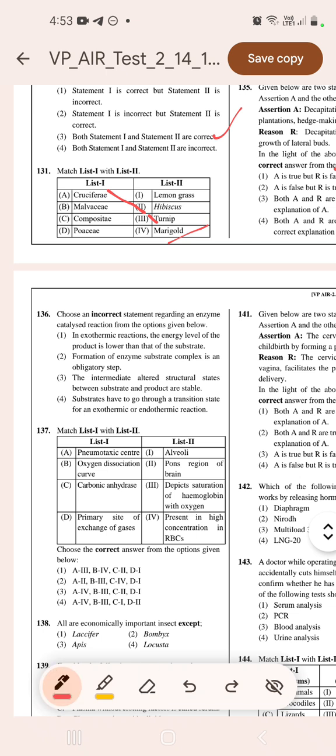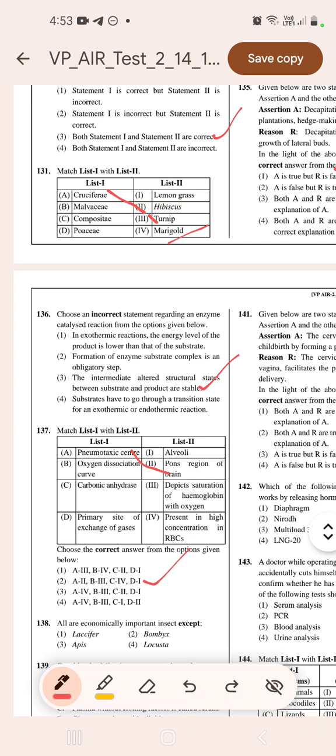Choose the incorrect statement about enzyme. 136. In exothermic reaction, the energy level of the product is lower than that of substrate. The formation of enzyme-substrate complex is an obligatory step. The intermediate altered structural state between the substrate and product are stable. 137. Match the list 1 with list 2. Pneumotaxic center, that is located in Pons region. So that means option 2 will be the correct.